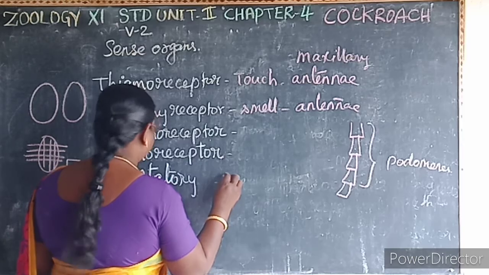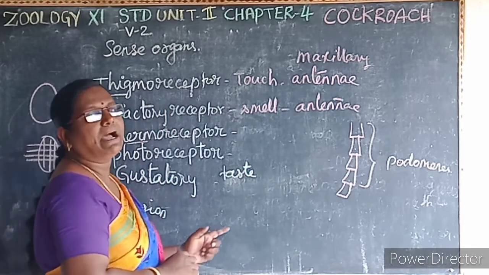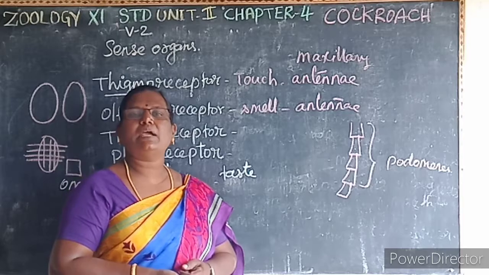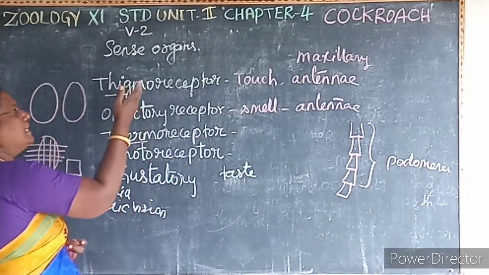Sense of taste. This is located on the maxillary palp and the labium. So what is a labium? Labium is the lower lip. Is it clear? So what are the sense organs of the cockroach?